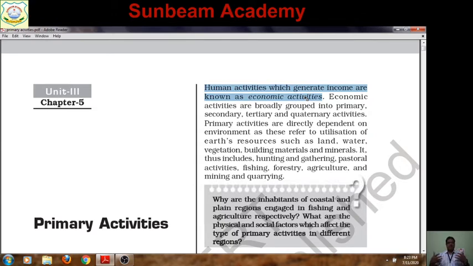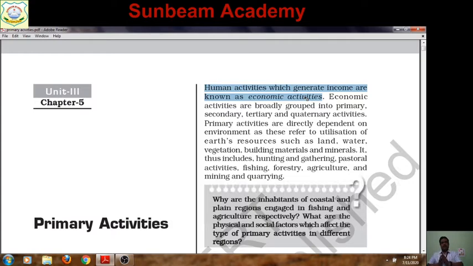We do a number of activities as human beings, but not all are related to income. Many activities we perform for pleasure or for the betterment of society, but those through which we generate some income are known as economic activities.